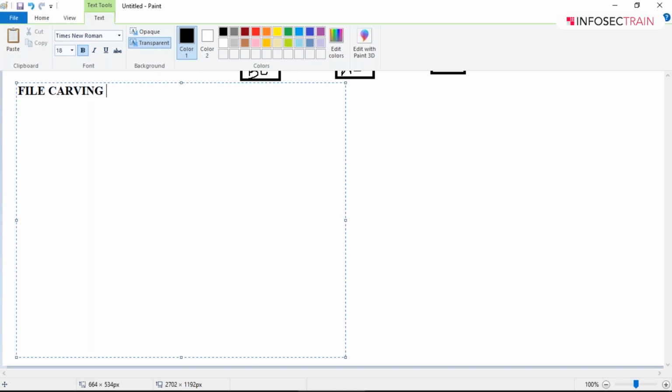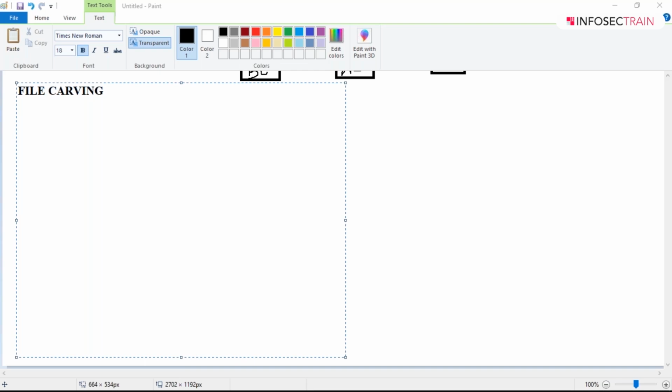So under file carving, they have given you various file formats. You have to remember these file formats, guys. I'm writing the file formats over here, and one question will be coming in the exam for sure. For sure, one question will be coming. So I'm just writing it over here, guys.